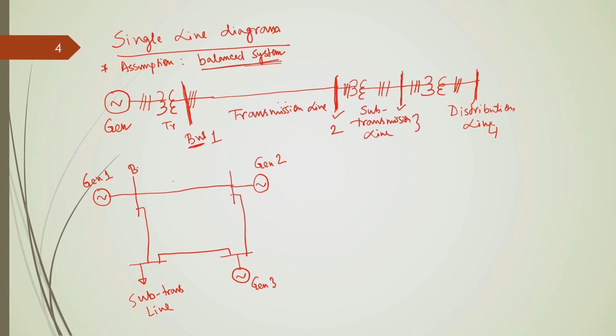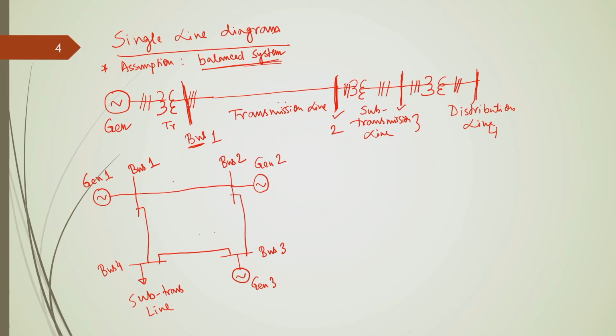We can represent these nodal points with the nomenclature of buses. Suppose this is bus 1, this is bus 2, this is bus 3, and this is bus 4. Okay. So, we have here a 4 bus system, and we also have 3 generators connected to 3 buses, and in one bus we do not have any generator, but this is connected to the sub transmission network to feed the load.